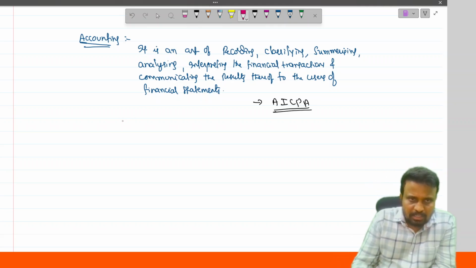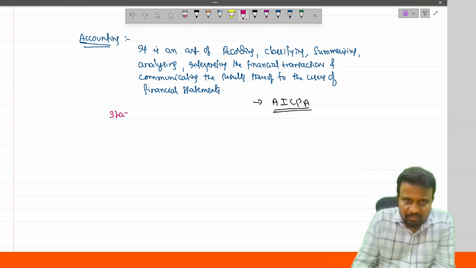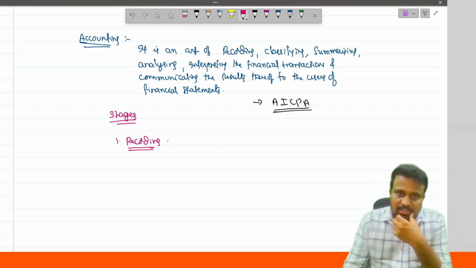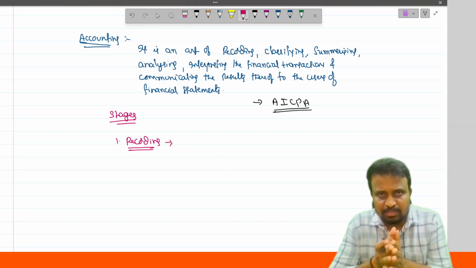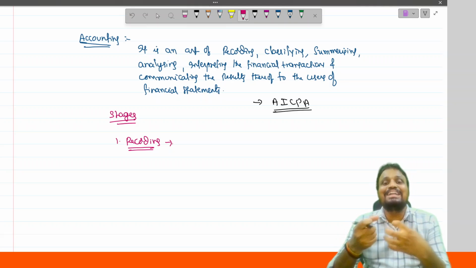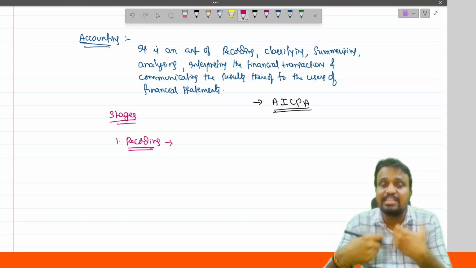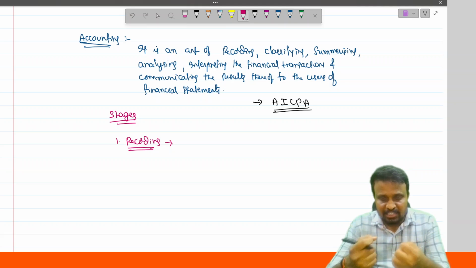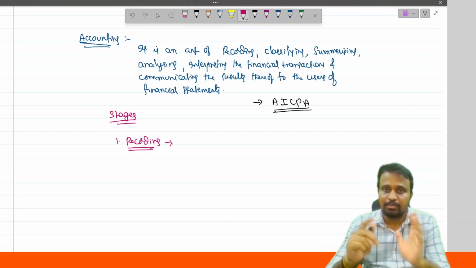So coming to the first one, recording. Recording is simply the process of writing the transactions and events in a separate book.